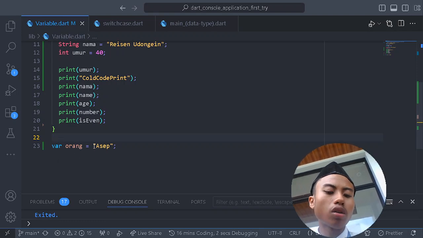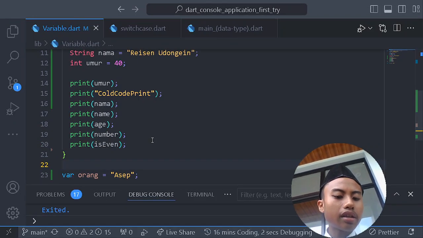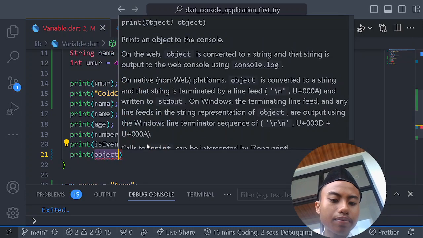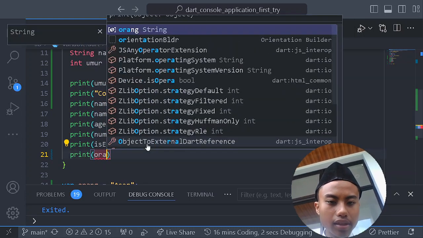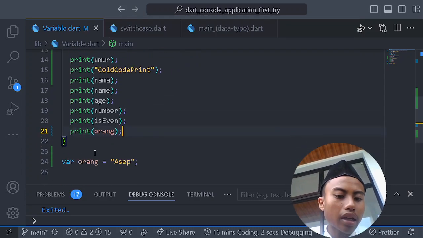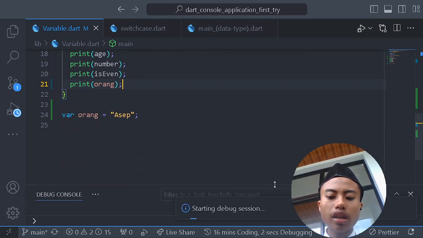This file name is orang, and inside of it is a tab. Let me zoom it again. Then let me print orang. I haven't tried this. Can this even be done?